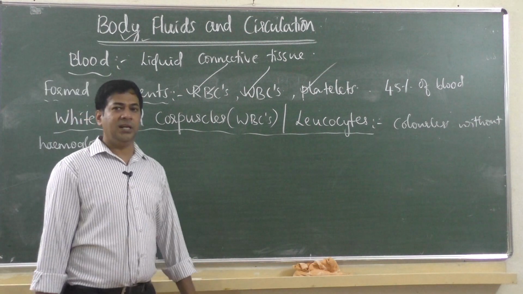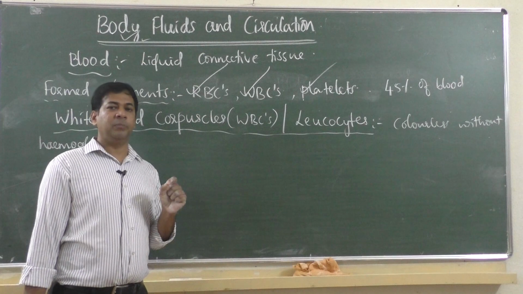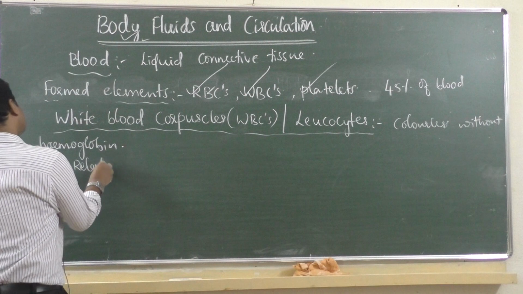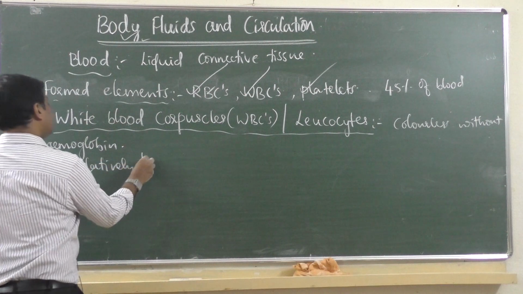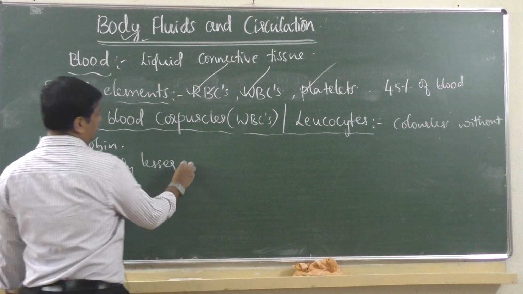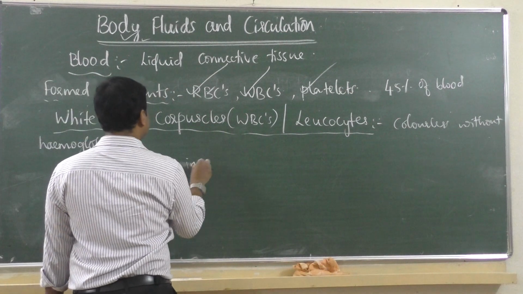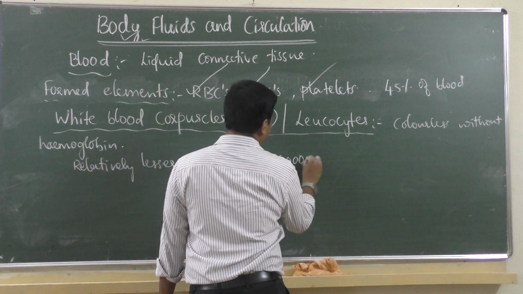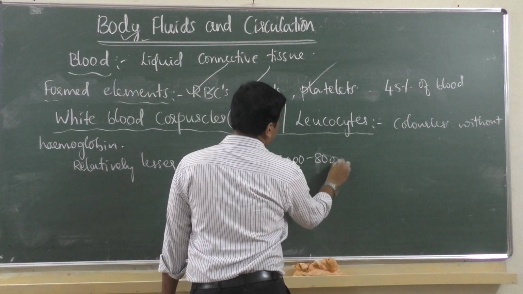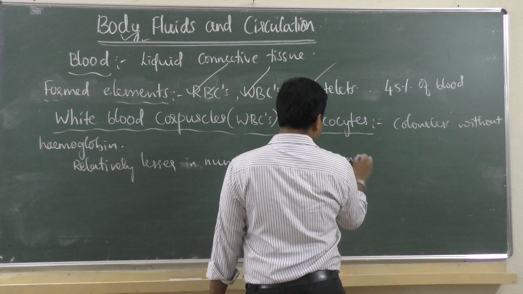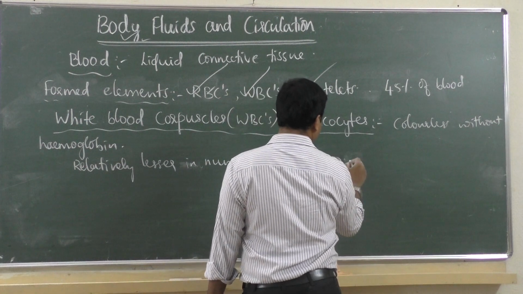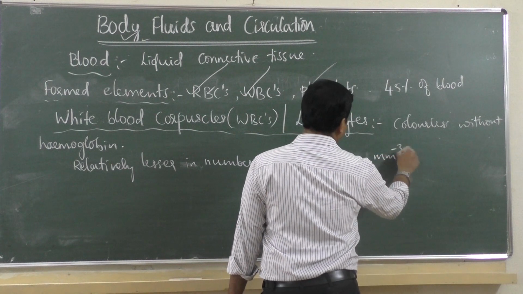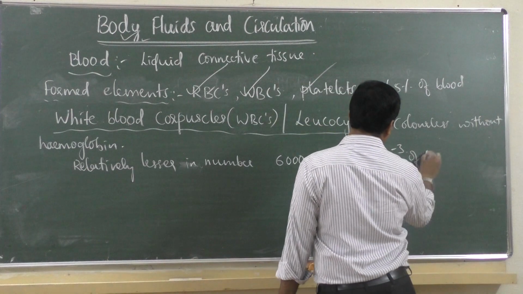RBC is 5 million to 5.5 million per cubic millimeter of blood. WBCs are relatively lesser in number, just on an average 6,000 to 8,000 per cubic millimeter of blood.